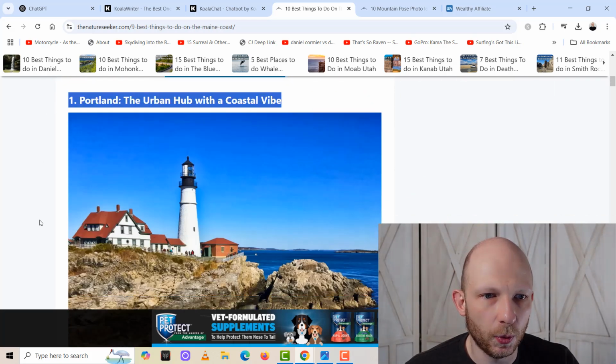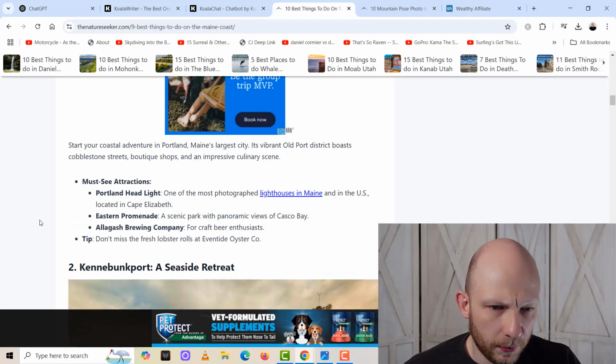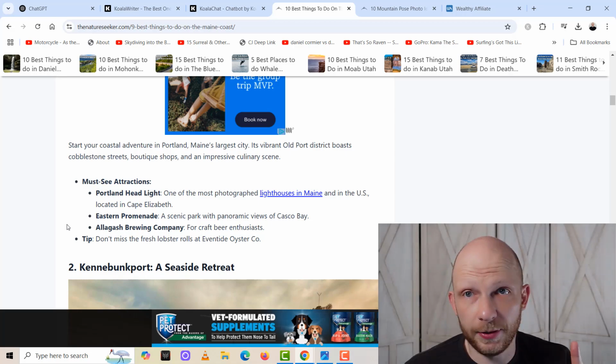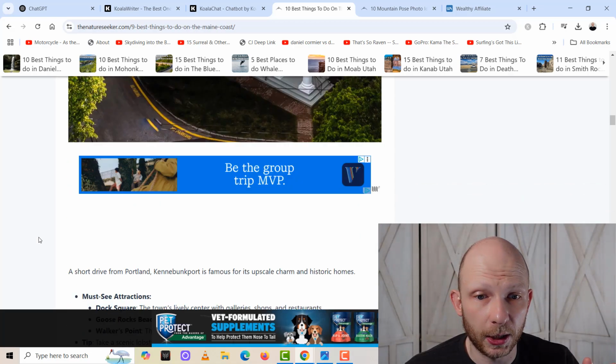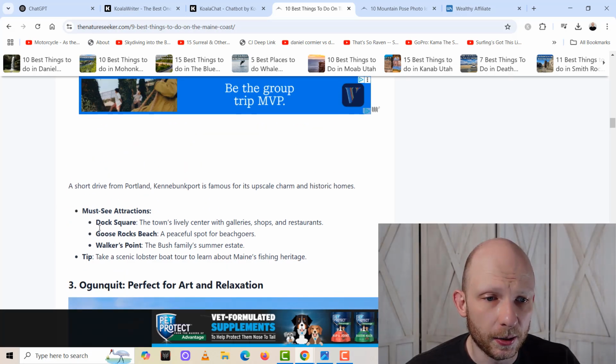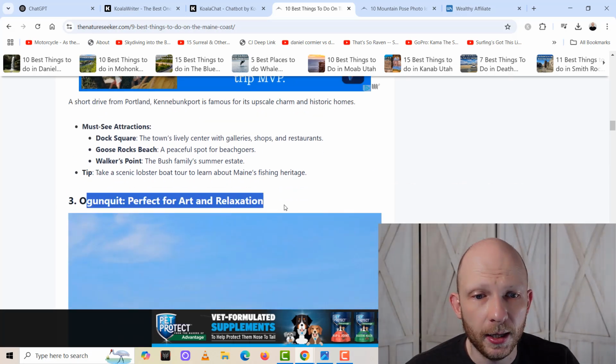So this is the first one right there. These are must-see attractions. This is all ChatGPT, and I actually think this is excellent content. This is the second one over here. These are images that I inserted by myself, by the way. So must-see attractions, this and this and that. This is also nice.